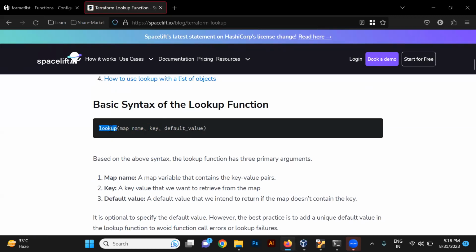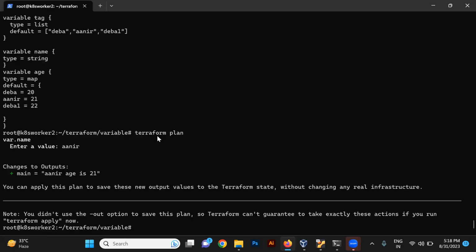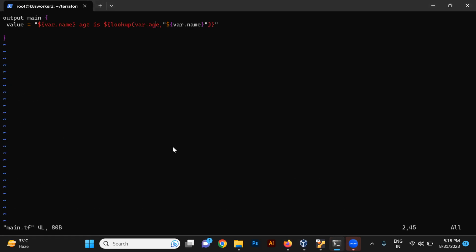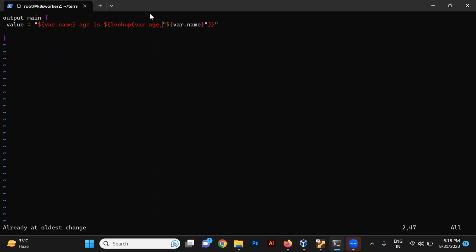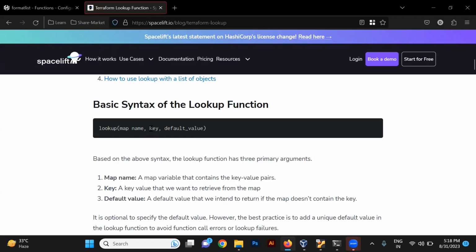We have used lookup, map name. We have provided the map name here. Let me show you the map name. See, this was the map name. And where dot name was the key, and the value pair is required.